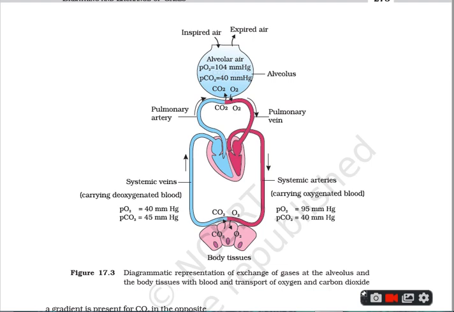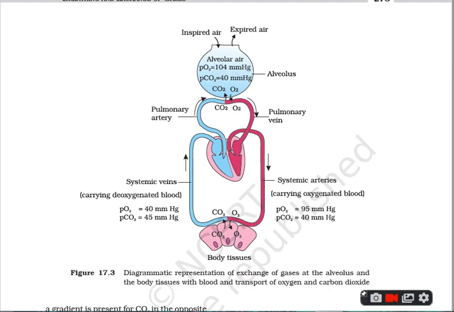You can see here in the diagram the alveolus shown above, which is taking the inspired air and the expired air. Here the PO2 is 104 mmHg and PCO2 is 40 mmHg, and see the O2 is going into the pulmonary vein, which is coming from the lungs and entering the heart.